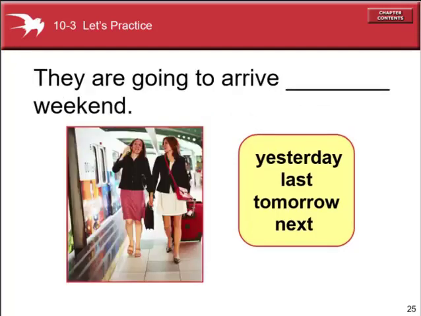So look at another example. They are going to arrive blank weekend. They are going to. We know that be plus going plus infinitive indicates the future time. So that is why we have to use the future time indicator. So next weekend. The answer will be next.